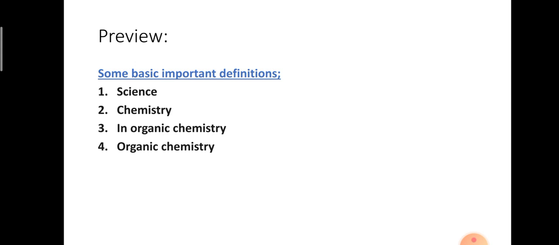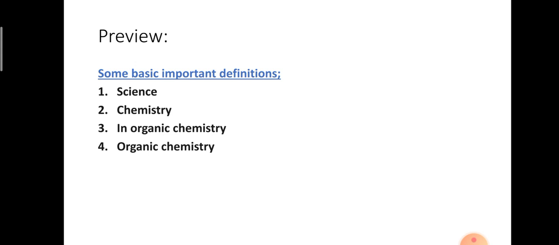So what is the definition for science? Science deals with the study of knowledge by truth and facts, by observation or experiment, for living and non-living things. This is the simple definition for science. Clear? Science is broadly divided into three categories or branches: physics, chemistry and biology, right?